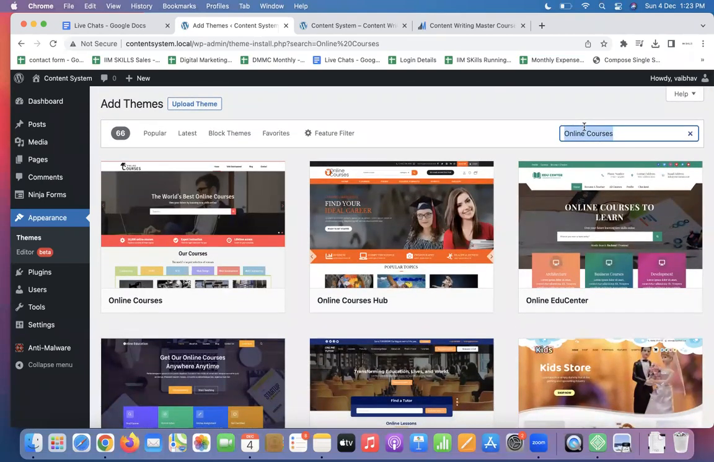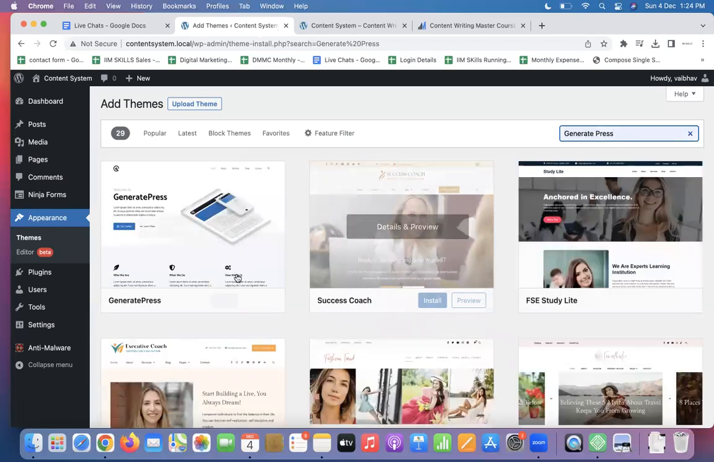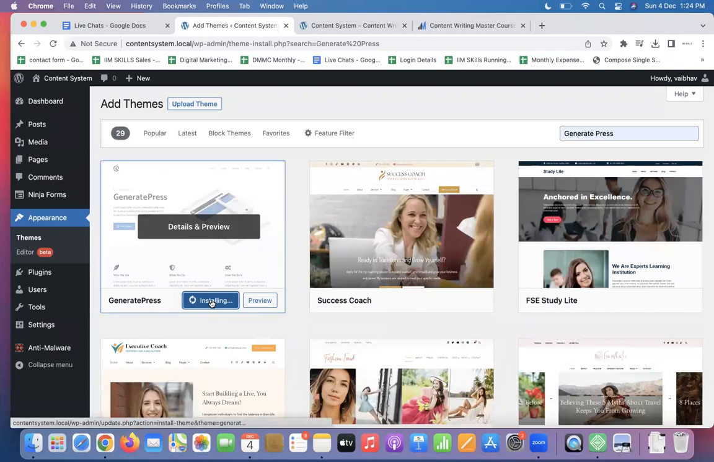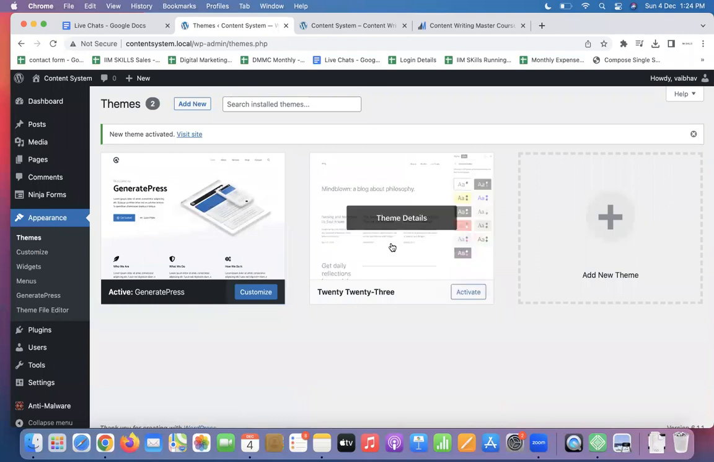So I personally use GeneratePress. GeneratePress is actually a theme, not a plugin, sorry, that is very light, good, and recommended by most bloggers. Once GeneratePress is added and activated, delete this 2023 theme.